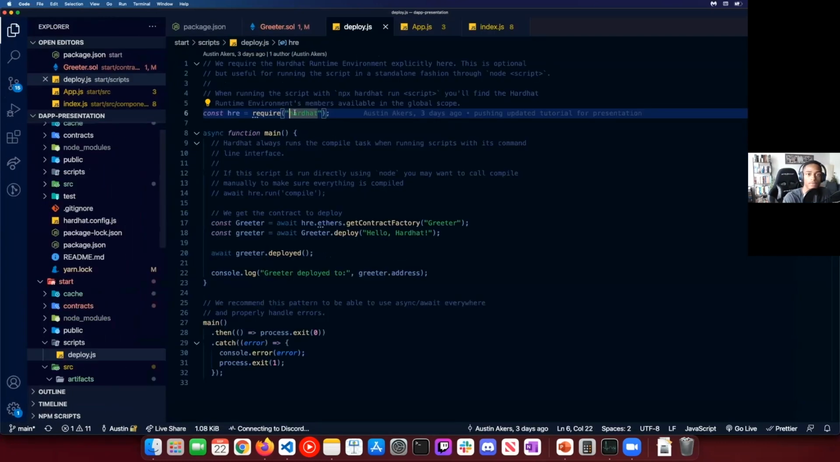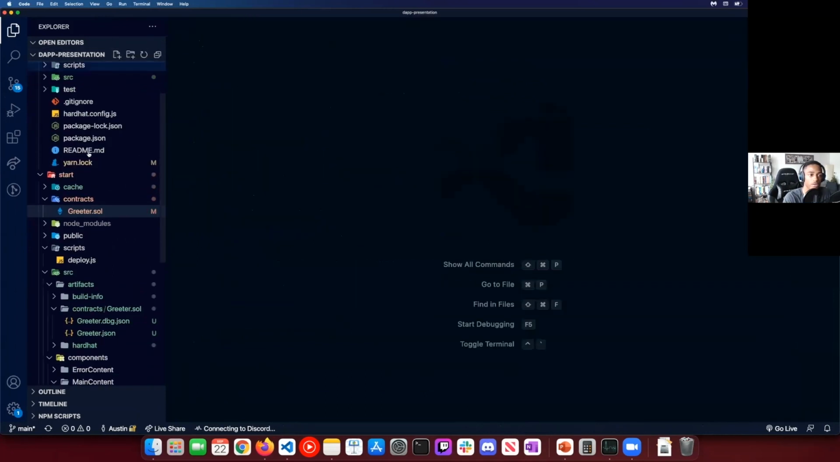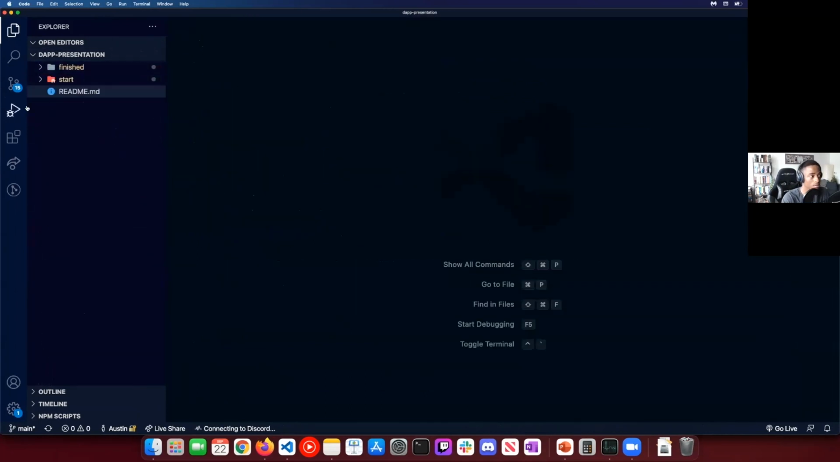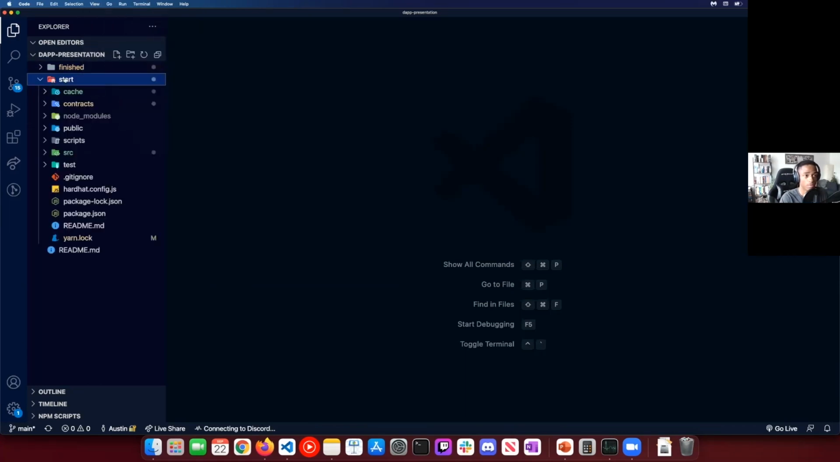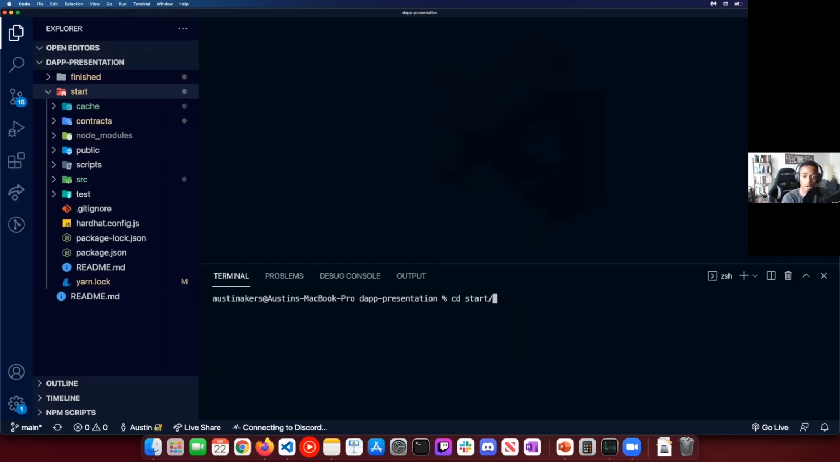Once we have that cloned, we'll go inside and open up VS Code to this whole DApp presentation folder, which is where our finished and also our start folder is going to be. Once we clone this, we're going to step inside our start folder and crack this open. We're also going to open up our terminal, and have our terminal go inside our start folder.